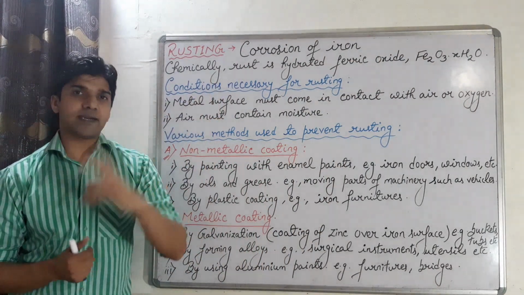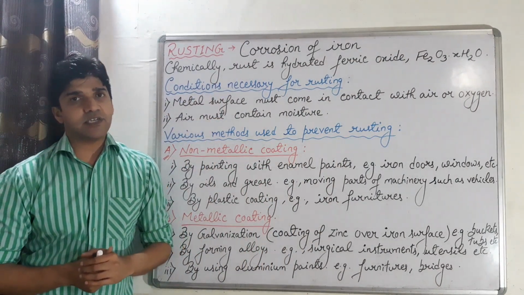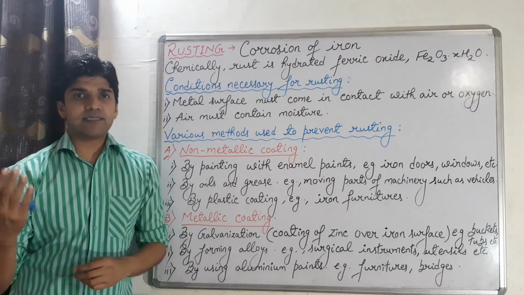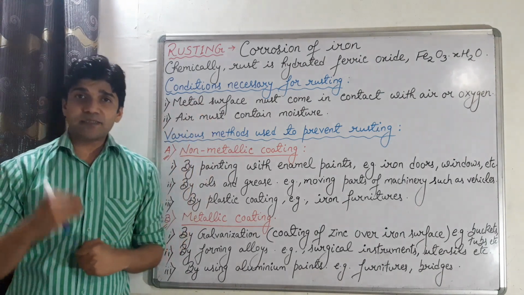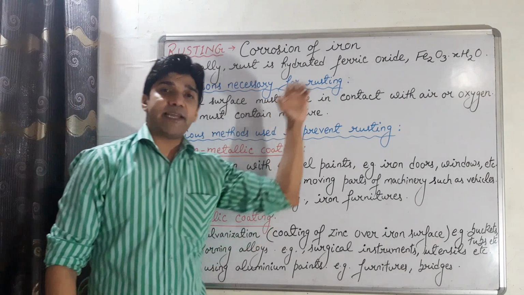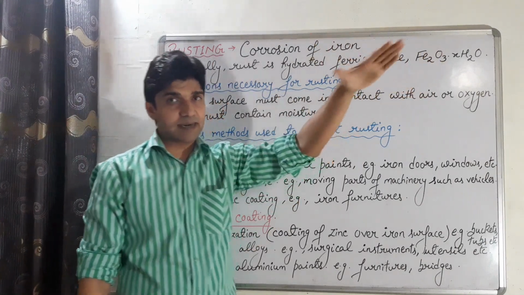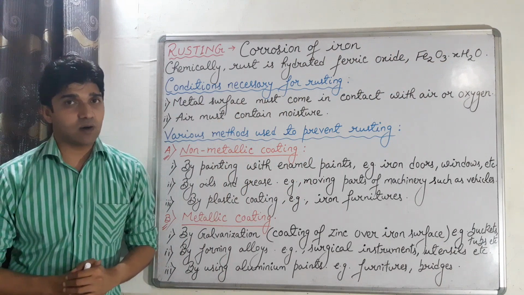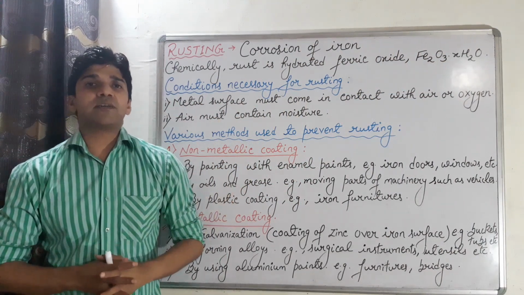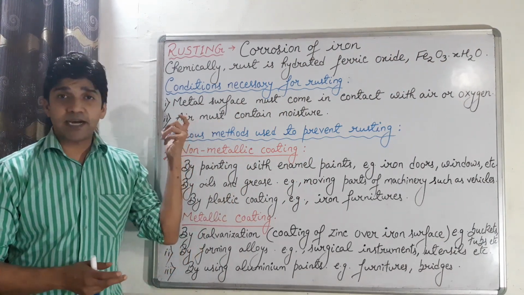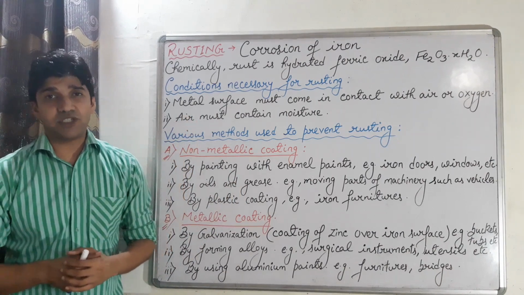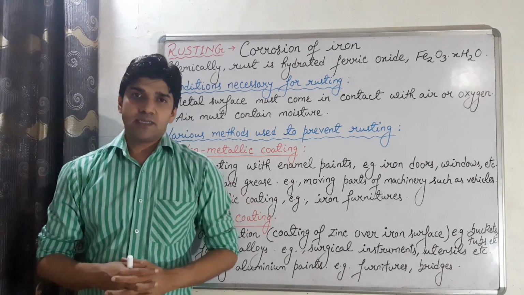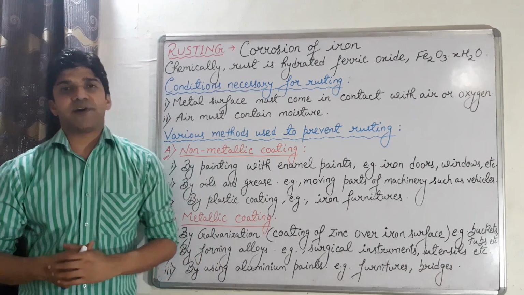Now, what are the conditions necessary for rusting? So, we have two main conditions which cause rusting of iron. The conditions are: the metal surface must come in contact with air or oxygen. The iron surface must come in contact with air or oxygen, then only rusting begins. And the air must contain moisture, that is water molecules, then the rusting of iron starts.